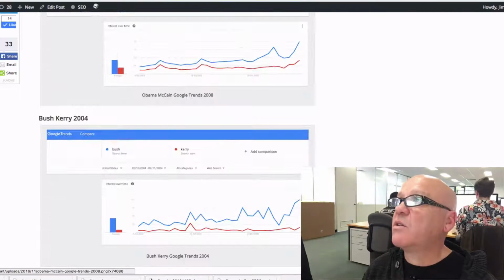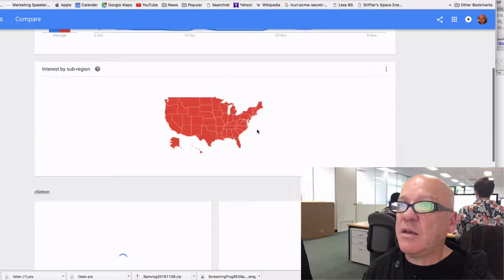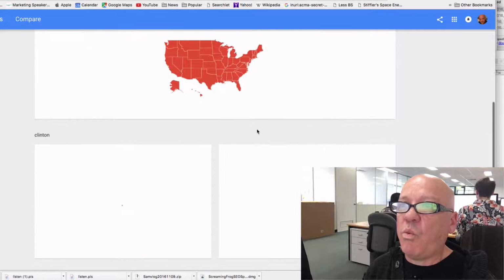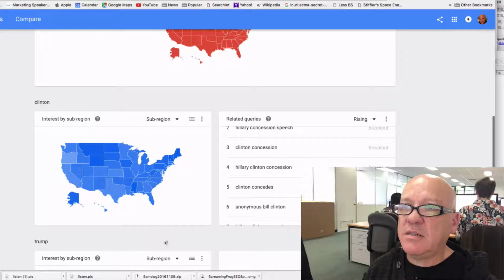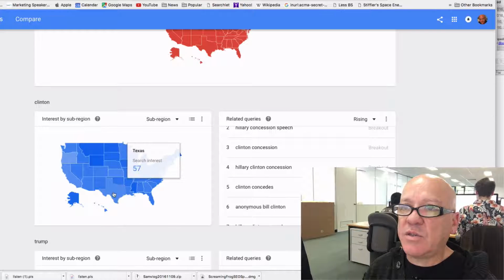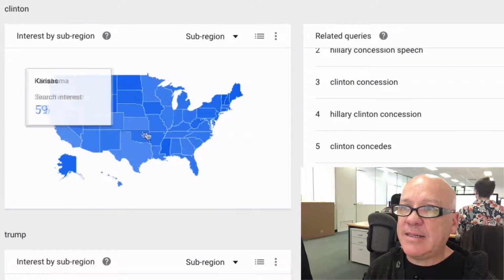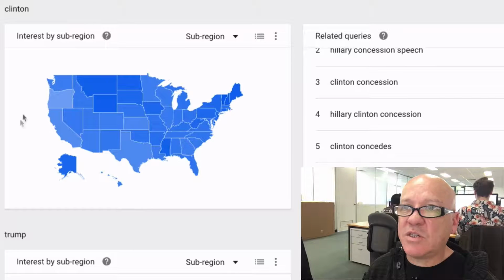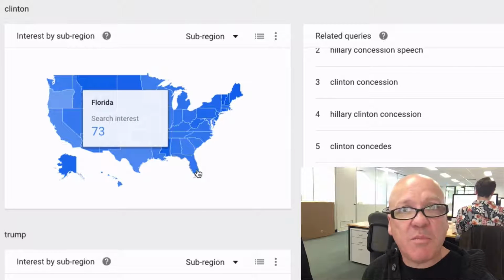And not only that, you can go into Google Trends, and if the Democratic National Convention had used this a little bit more, they probably would have been able to see where they needed to spend more time. So you can see here, these are the searches for Clinton. You can see here, the search interest is low in some of these states when compared to the ones that she won in, but even in California, where it was a landslide, basically, Florida had more searches for her name.